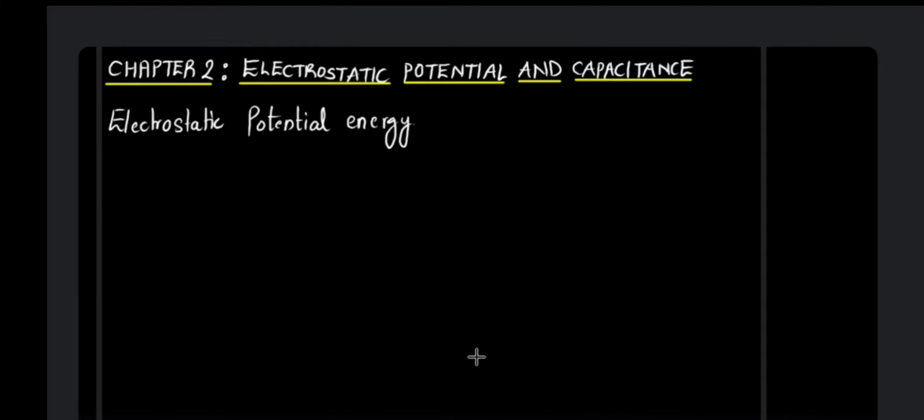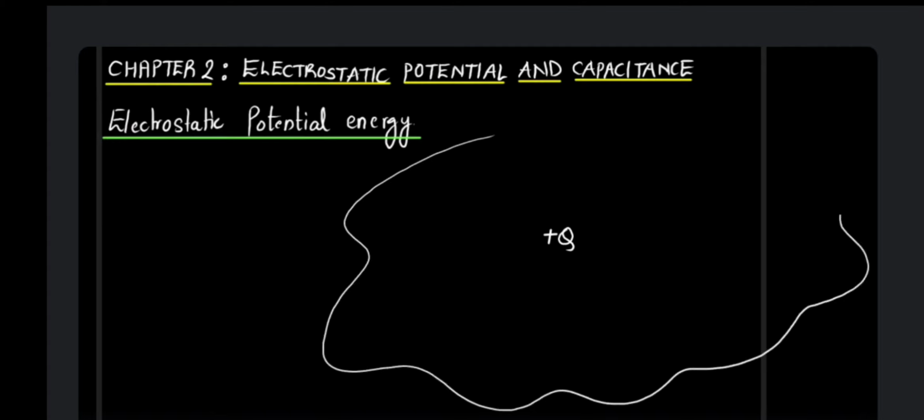So let us consider we have a charge. Now this charge is a stationary charge. We are dealing with electrostatics, we are dealing with the charges at rest. So here also I am going to consider a charge which is stationary. Let us say I have a plus q charge which is a stationary charge. It's quite obvious from the first chapter we have learned that wherever we have charge, around that charge there is going to be an electric field.